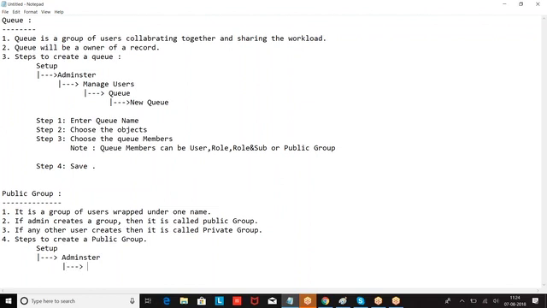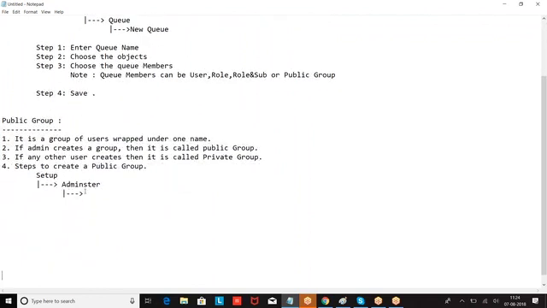Steps to create: Set up, administer, manage users, public group. Step number 1, click new group. Step number 2, enter the group name. Then choose the members of the group.